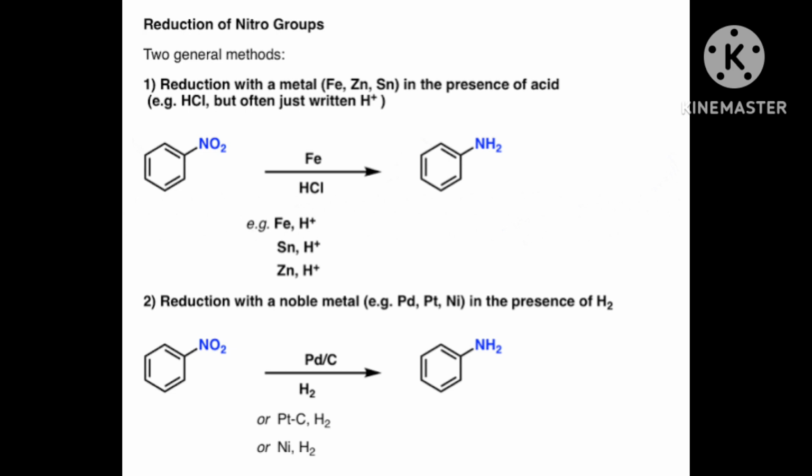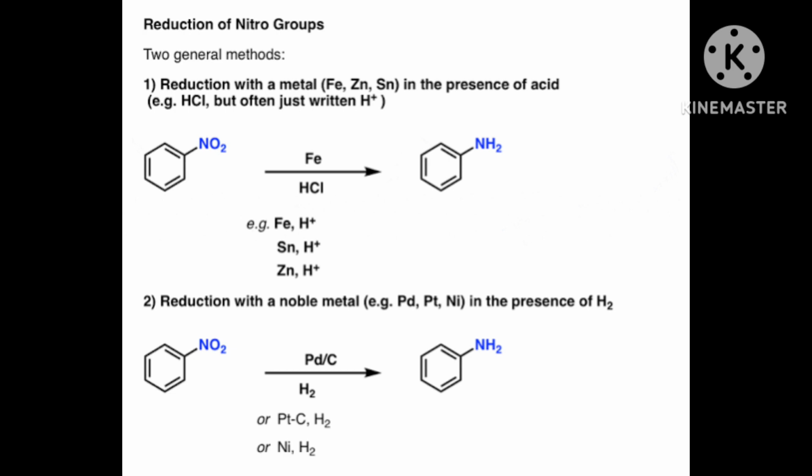Hence, an alkyl or benzyl halide on reaction with an ethanolic solution of ammonia undergoes a nucleophilic substitution reaction, in which the halogen atom is replaced by an amino group. Amino group means NH2.